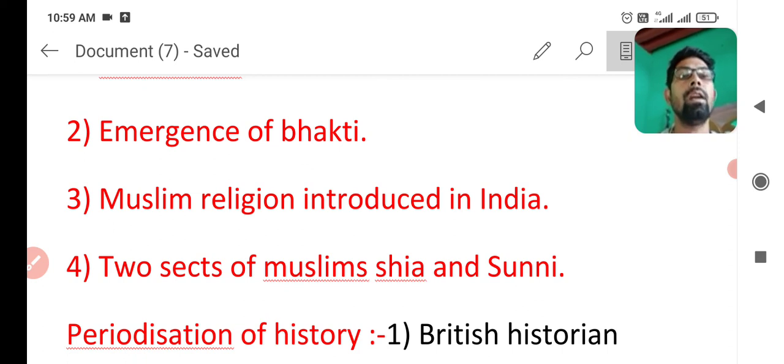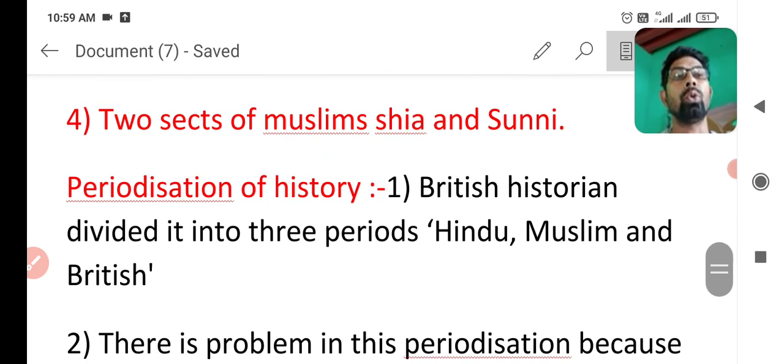Next is the periodization of history. You will learn this point in 8th class also, but in 7th class the last major point of the lesson is periodization of history. The major question is how historians divide or periodize history, and what major problems you face while choosing these periods.